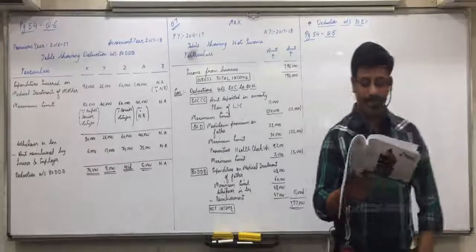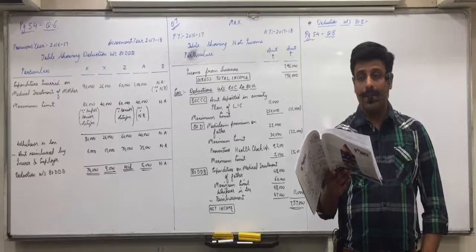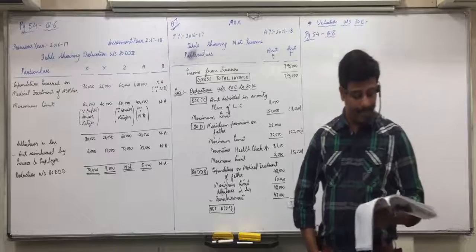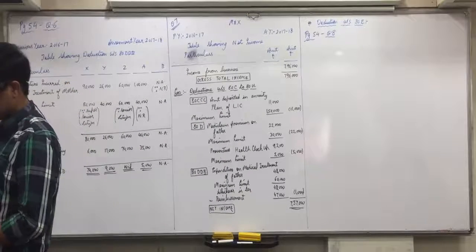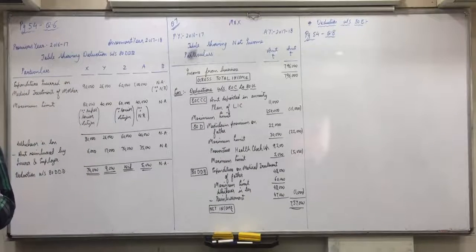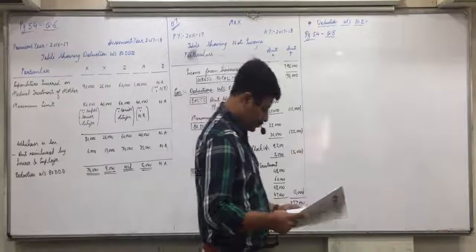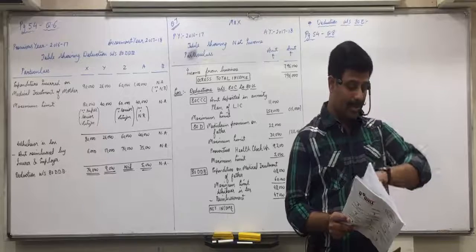So accordingly, X will get deduction of rupees 60,000 plus 40,000 plus 55,000 is equal to 1,55,000 under section 80E. Any confusion in this? All are clear with it?